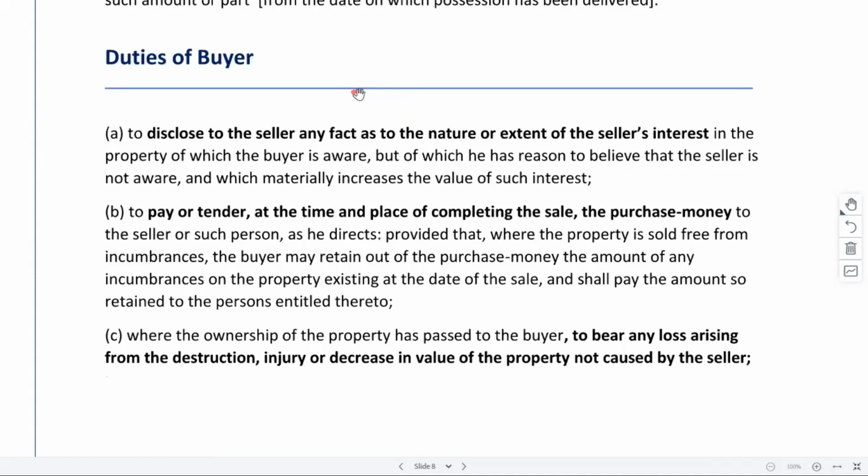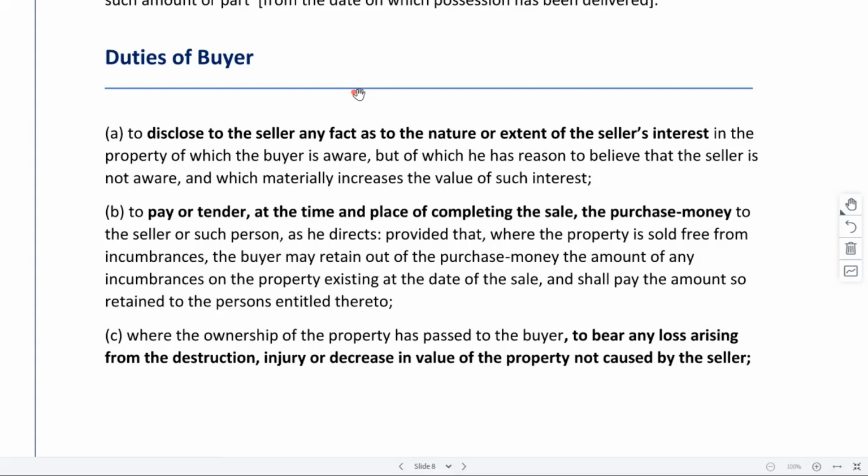Then we have certain duties with regard to the buyer also. So what are the duties of the buyer? To disclose to the seller any fact as to the nature or extent of the seller's interest. That means there may be certain facts which the buyer is aware of, but the seller is not aware of, right? And these facts are of such a nature that it is of interest to the seller. That means if the seller comes to know about those facts, maybe the value of the property would go up, right? If there is any such fact or information, the buyer will have an obligation to disclose that to